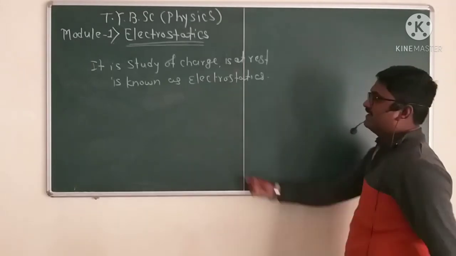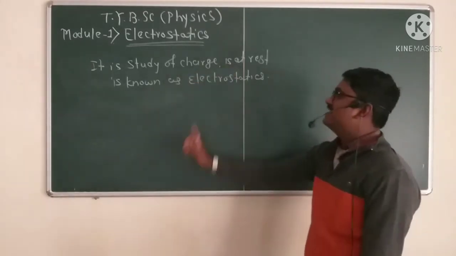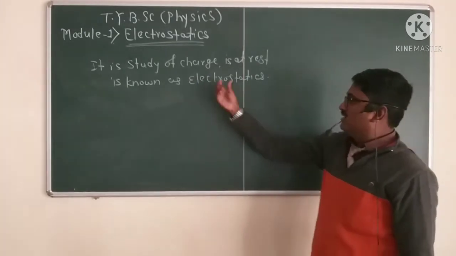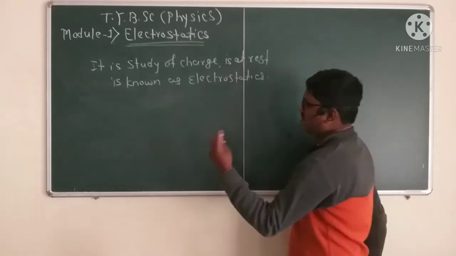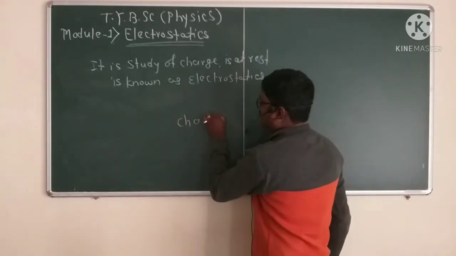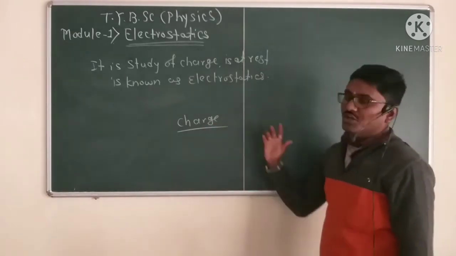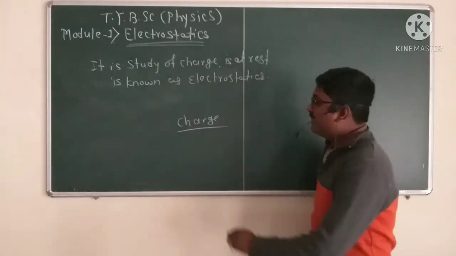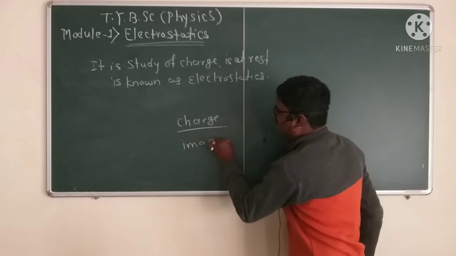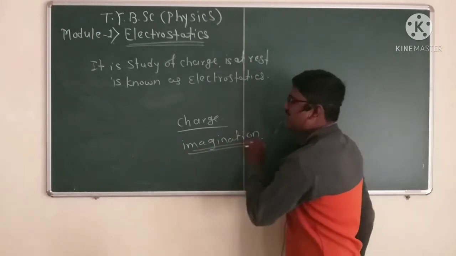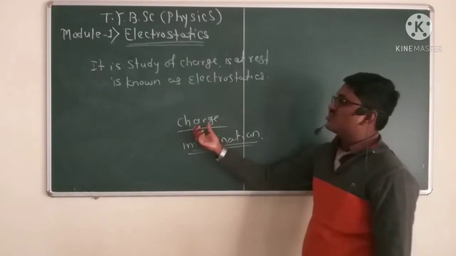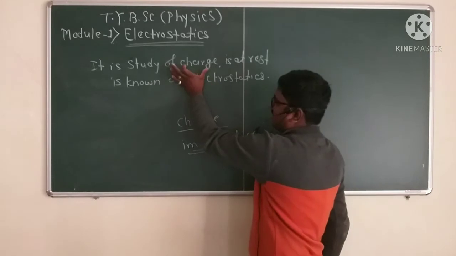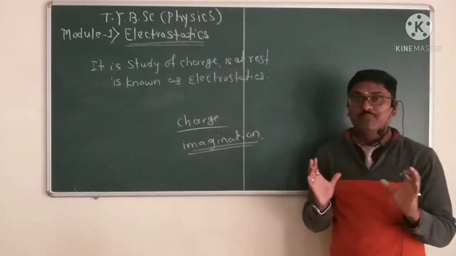What is meant by electrostatics? See the definition: it is the study of charge, but charge at rest. Charge cannot be seen by the human eye. That's why imagination is more important, because the charge or electron cannot be seen by the human eye. In the study of charge, imagination is more important.